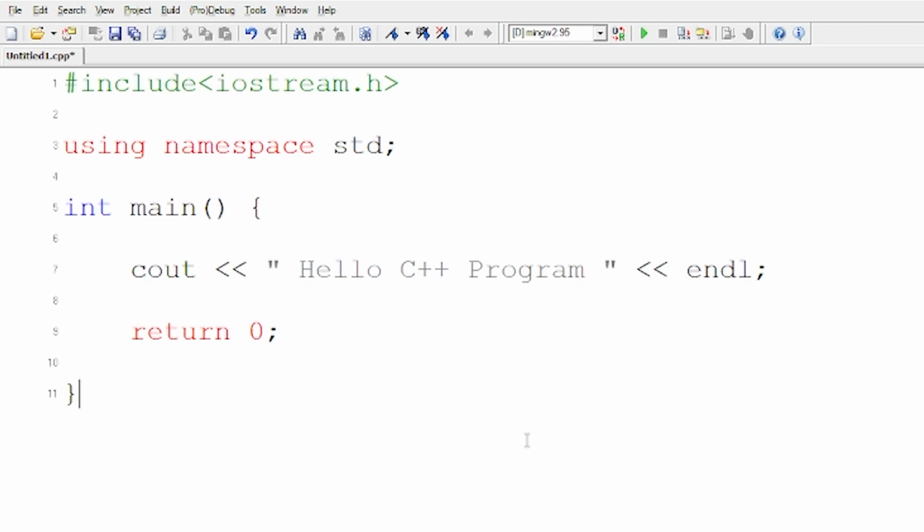Then came the main function, which is the int main. Whenever you see int main, remember that it will return something. Then we have the cout, that is console out. And in the double quotes, we have written what we need to print or what we need to give as an output. Then we have the endl, which is end of the line. That means if a next statement, if we have to print anything like that, it will come in the next line. If I don't give the endl, it will simply start from the same line itself. Then we have the return 0. Int main returns something, but here we don't have to return anything. So I'm telling the compiler that return 0 means you have to return, but return me 0. That means indirectly I'm saying don't return me anything, and I have stopped the code.